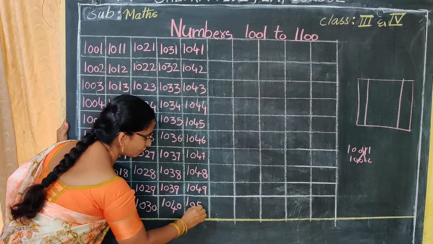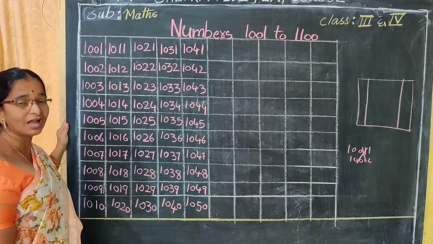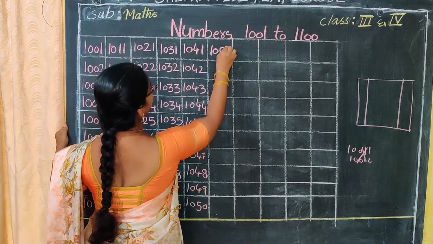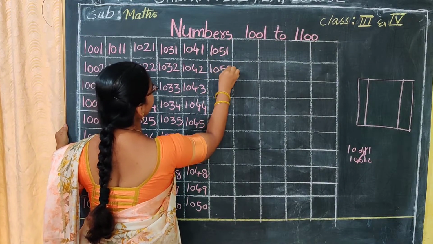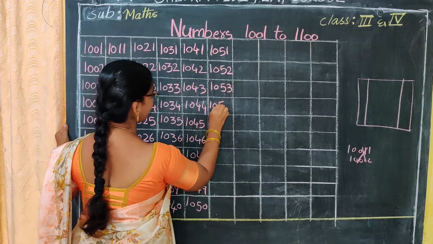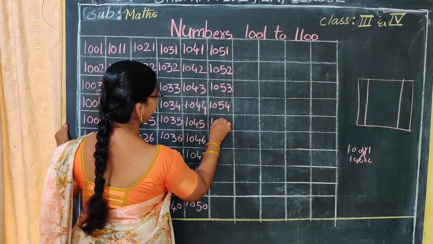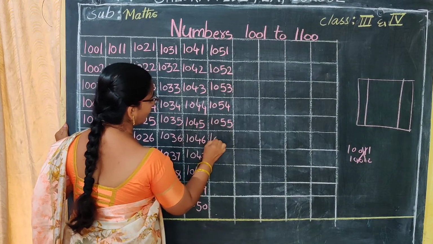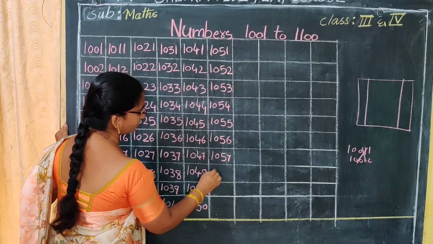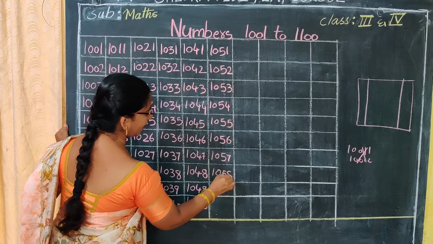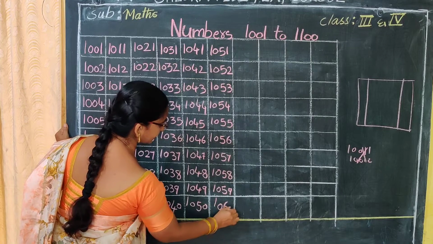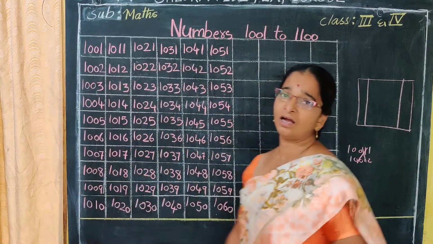1049. 1050. 1050 means what, Nana? Yes, 1050. 1051. 1052. 1053. 1054. 1055. 1056. 1057. 1058. 1059. 1060. Okay, na? Are you writing neatly, Nana?